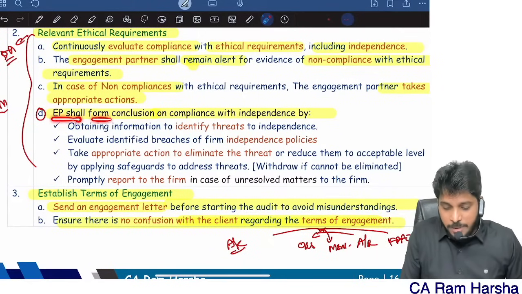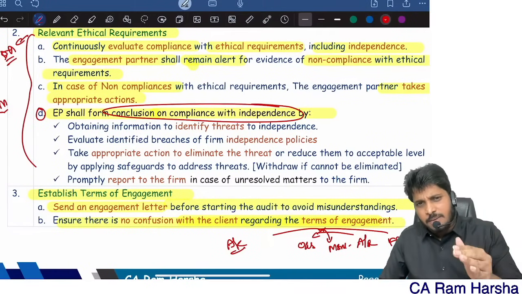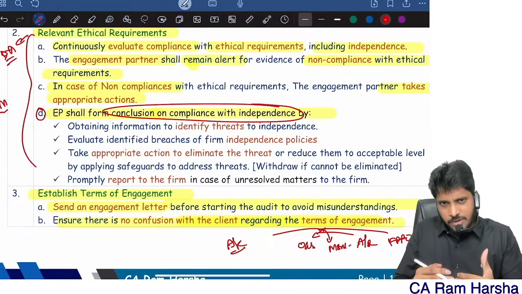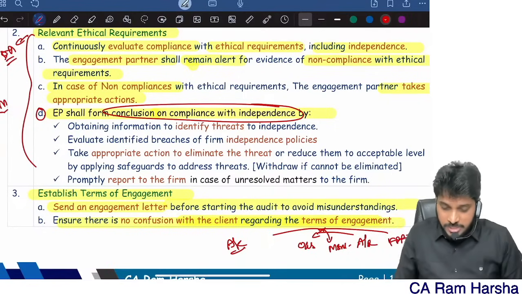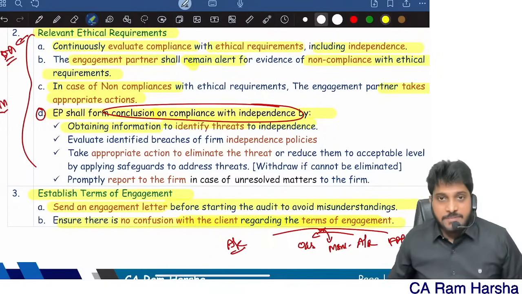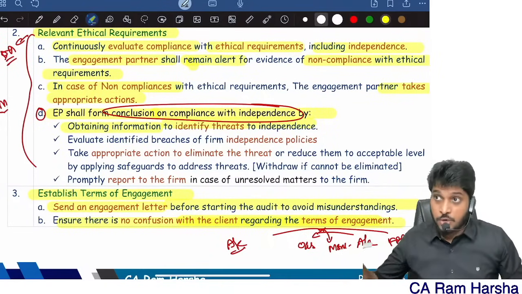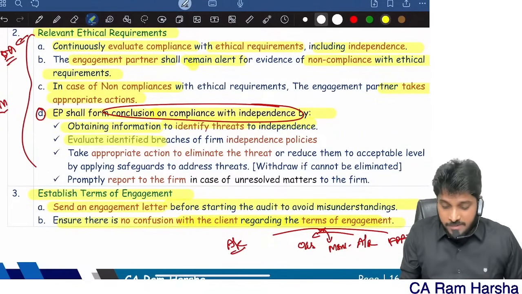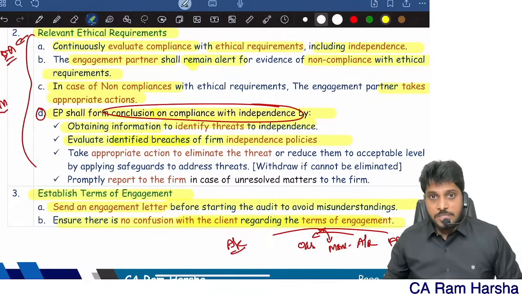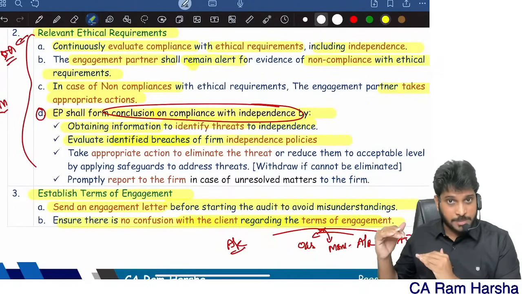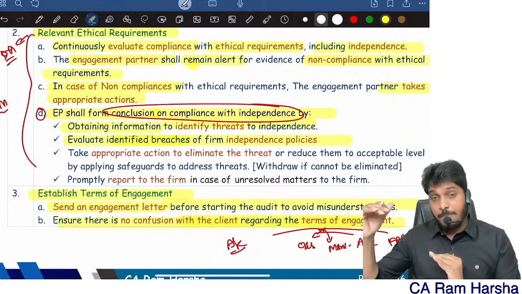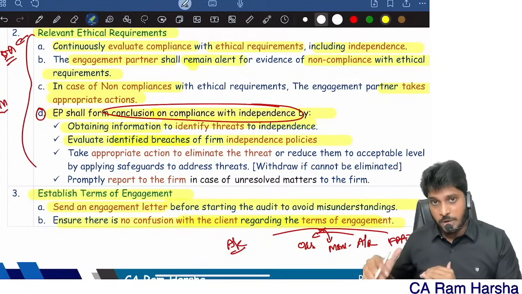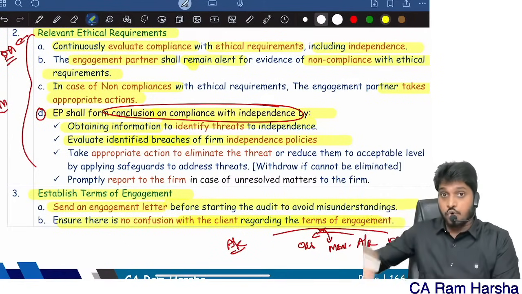Now, the engagement partner shall form a conclusion on compliance. So how will you conclude whether the firm and the team members are complying with independence or not? First, obtain information to identify threats. I will ask all the partners and my team members whether they have any shares in the company, like that. I will evaluate identified breaches of the firm's independence policies. Our firm will have SQC policies, quality control manuals, a quality control system, independence related policies and ethical requirement policies. With those policies and rules, I will check.